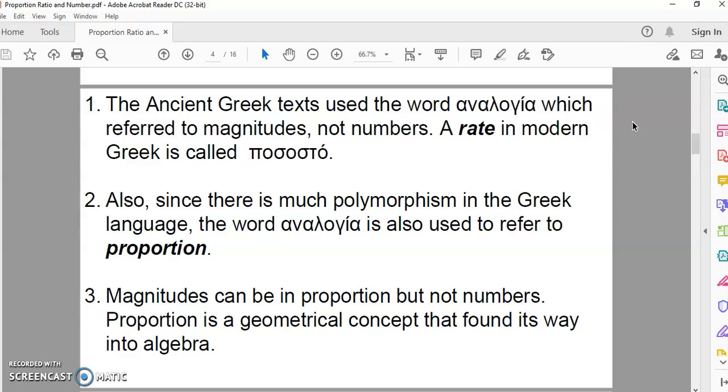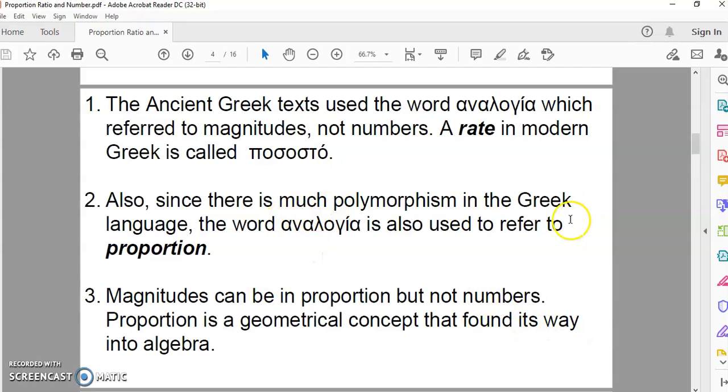So, different concepts or the same concept with many forms. The word analogia is used to refer to proportion in one of its forms. So that's number two. And number three, magnitudes can be in proportion, but they're not numbers. Proportion is a geometrical concept that found its way into algebra.